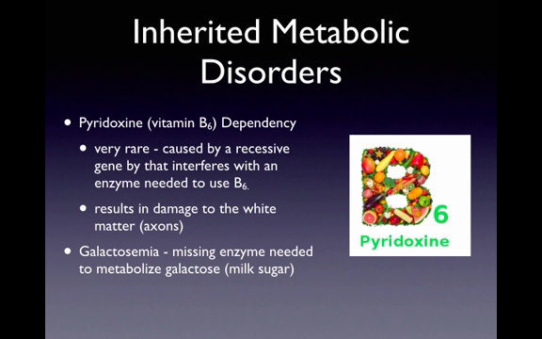Galactosemia is another inherited metabolic disorder that results in a missing enzyme needed to metabolize galactose, which is a milk sugar. And if untreated, this can also cause damage to the axons or the white matter and to the cerebellum in the brain. This is very different from lactose intolerance, however, so don't confuse the two. Lactose intolerance is just insufficient production of the enzyme that breaks down lactose. And that only results in digestive problems, not brain damage.